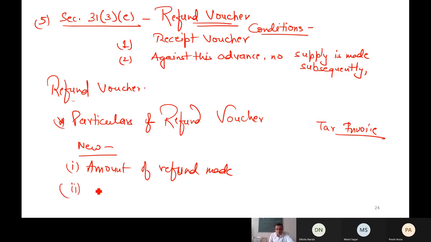So you have to mention also the number and date of the receipt voucher, because it is that very advance payment that is being returned to you. So that these become tallied. Date of receipt voucher issue. That's it. These are new points. Point clear? If yes, raise your hand so that we can proceed to the next document, payment voucher.